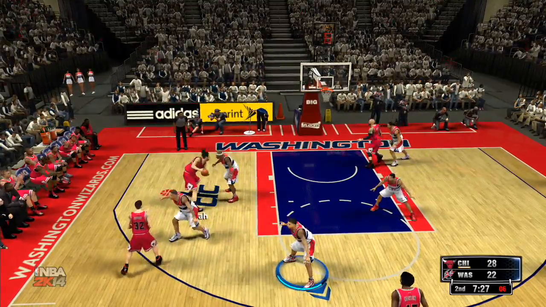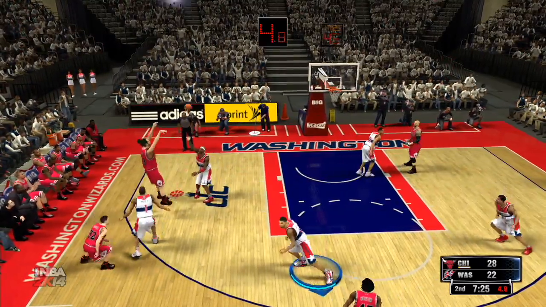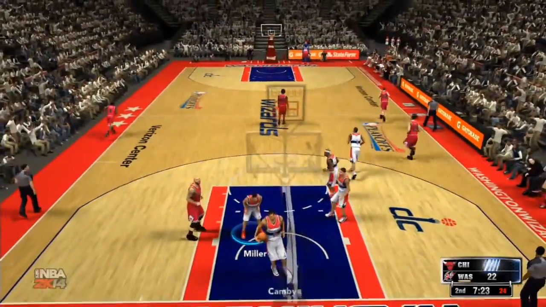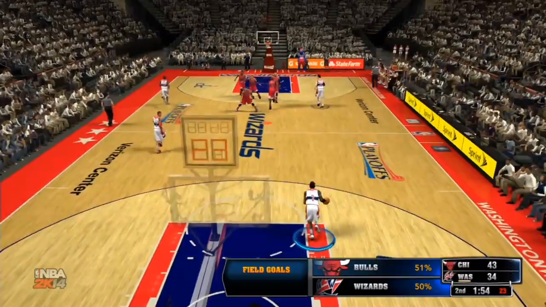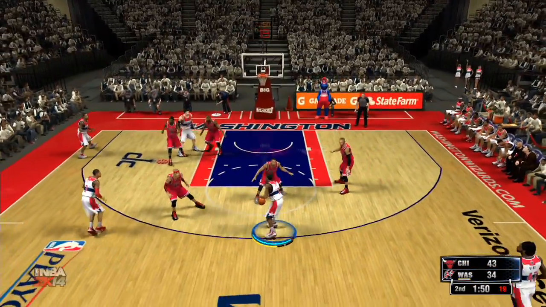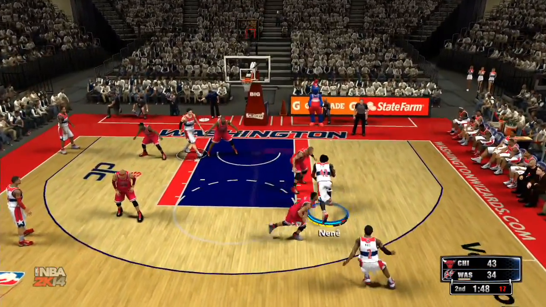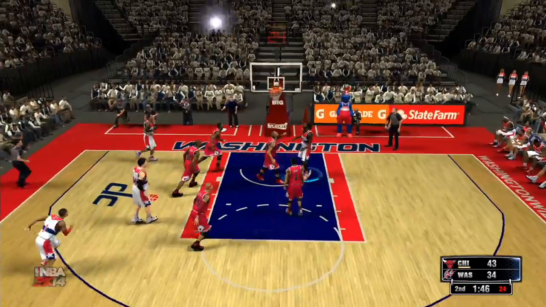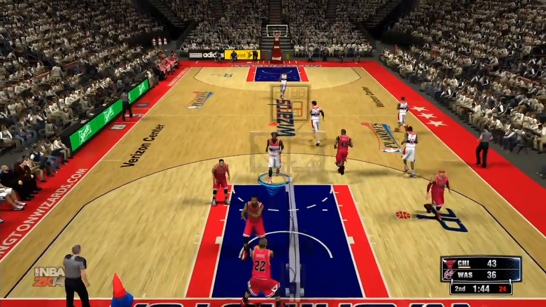Now Noah. Fadeaway jumper. Bang! Joakim Noah. Beautiful post move there. Timeout Washington. And now Chicago leading by even more here late in the second quarter. Nene laying it up, making it.